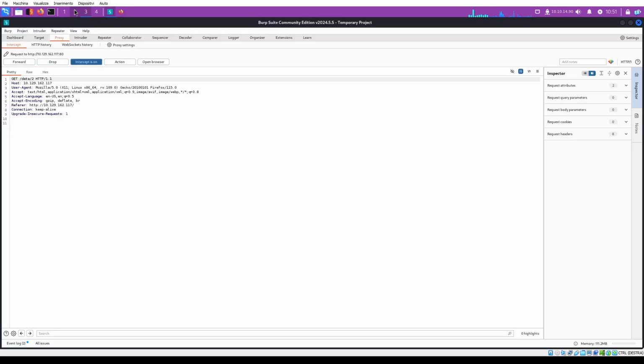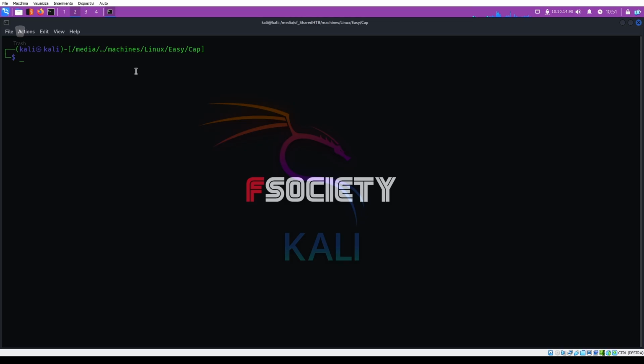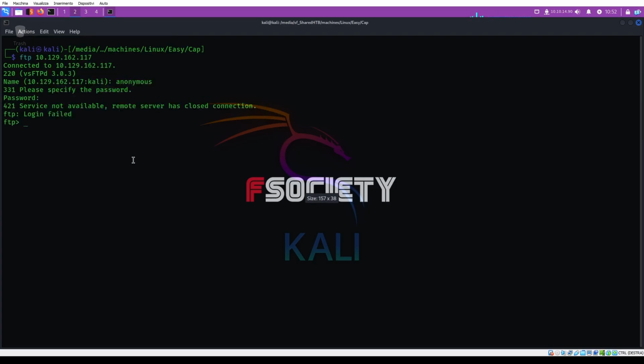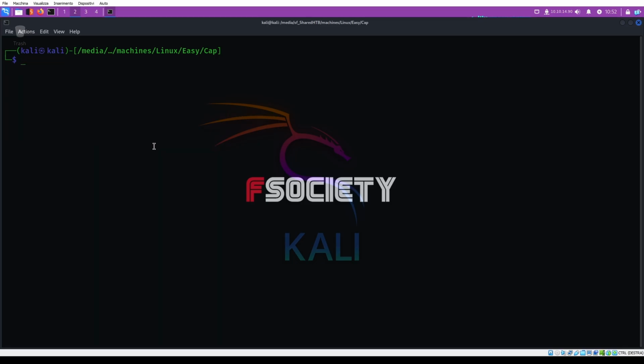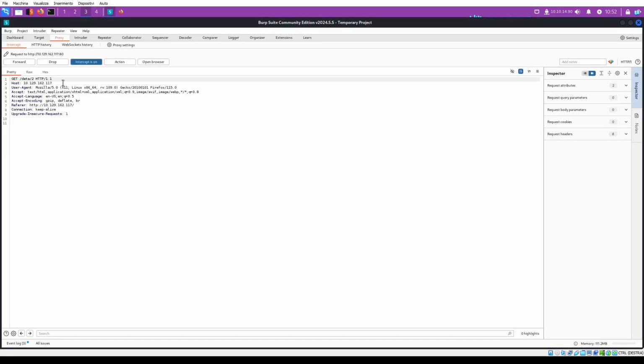Meanwhile, we can check FTP access to understand if the classic anonymous access is allowed. With anonymous we will save the login file, so no FTP anonymous access allowed.